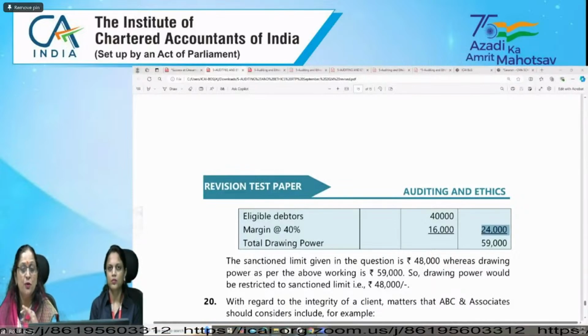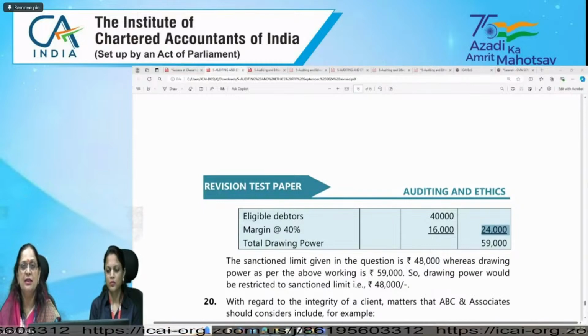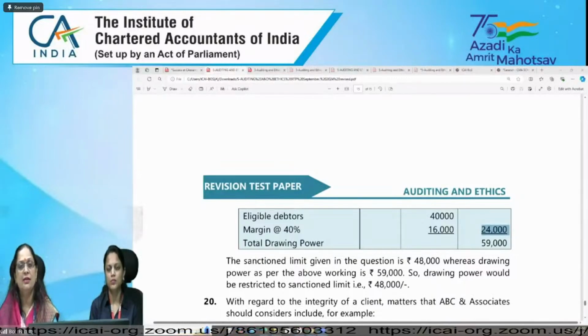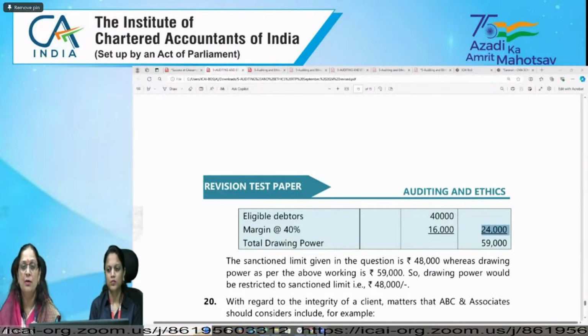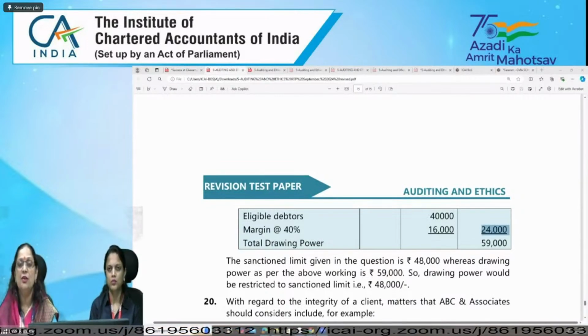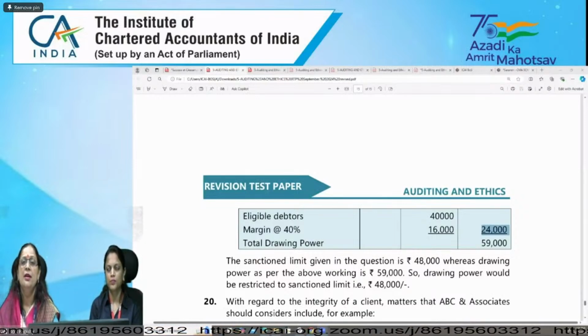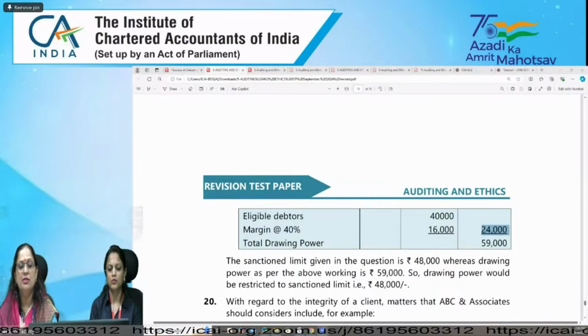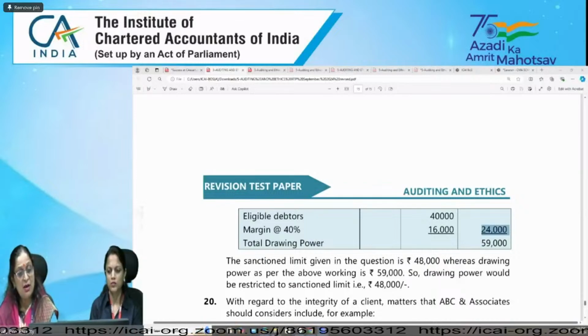Choose the question which you know best, write a complete, relevant and required answer, and keep 10 to 15 minutes for revision. If you are having writing practice, you will be able to manage the time. And writing practice, I have requested again and again, now also you can do for 2 to 3 days. You will be able to complete the paper. For MCQ and case scenario, practice as much as you can with the help of the MTP, RTP or MCQ portal, right? Still, if you find any difficulty, you can get back to us on 0120-3045-925.